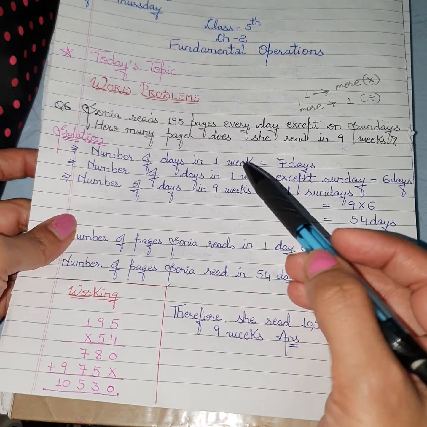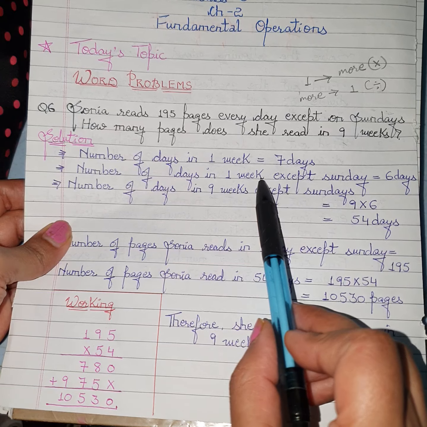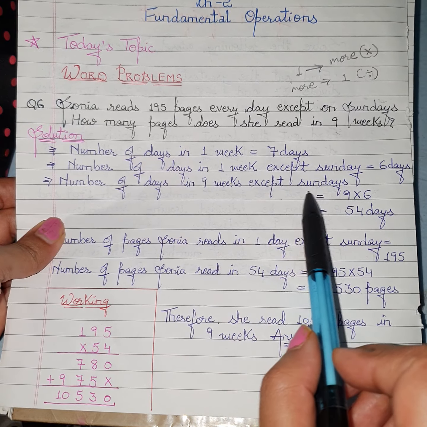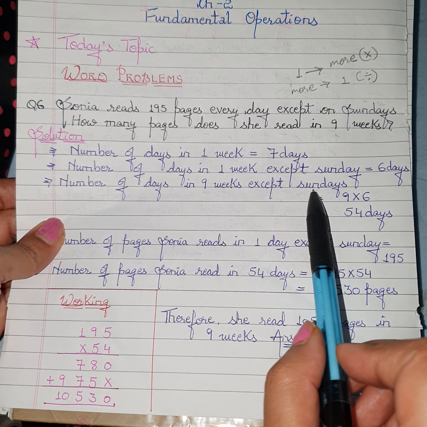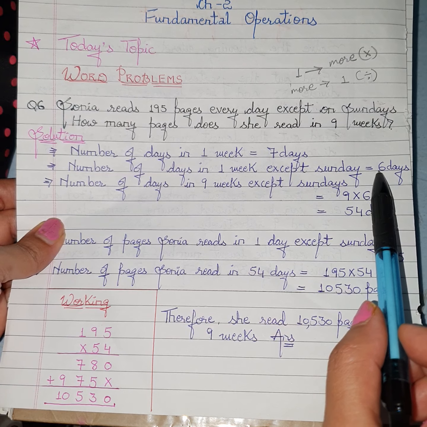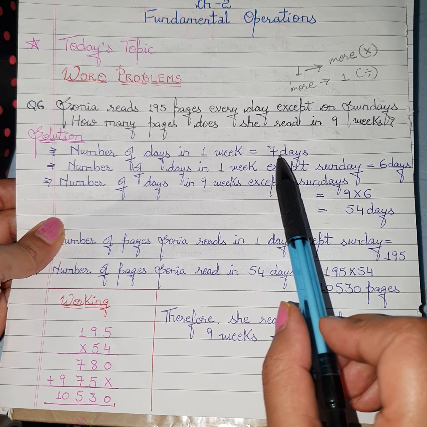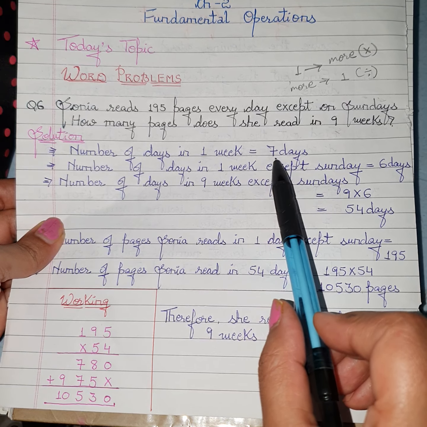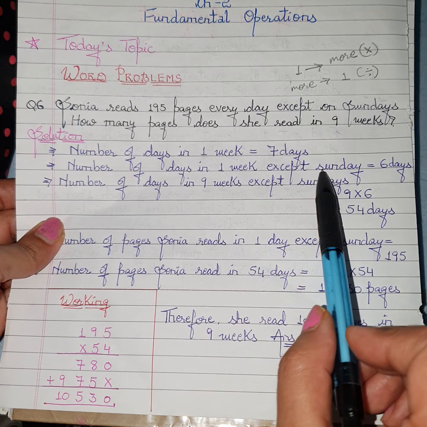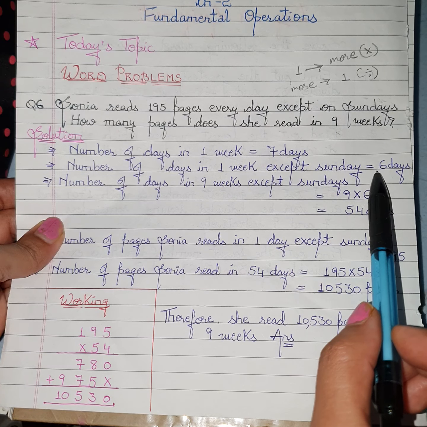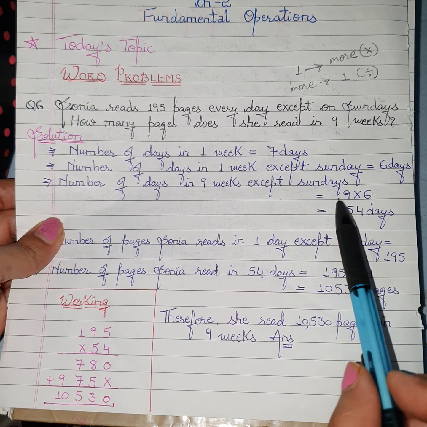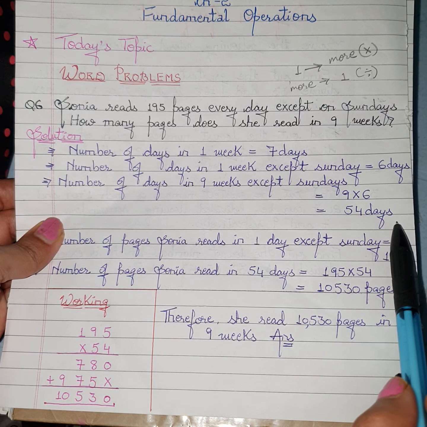So here you can see the information of 1 week is given and we have to find the information of 9 weeks in which we will not include the Sundays. So we will multiply this 9 and this 6. Remember, don't multiply it by 7, because in 7 days Sunday is also included and we don't have to include Sunday. So without Sunday there will be 6 days. So you have to multiply 9 and 6. So 9 into 6 is equal to 54 days.